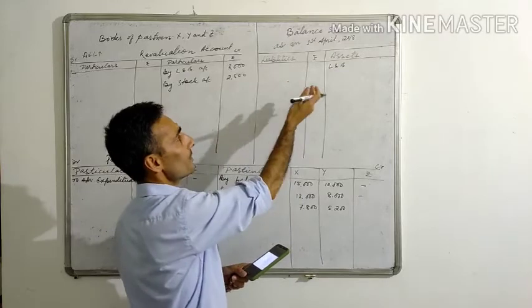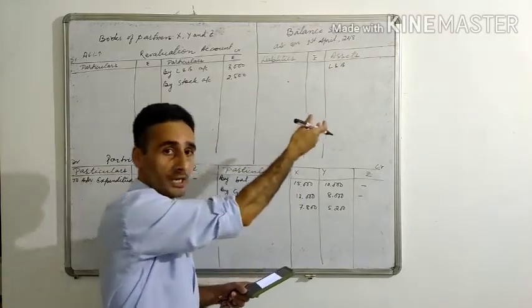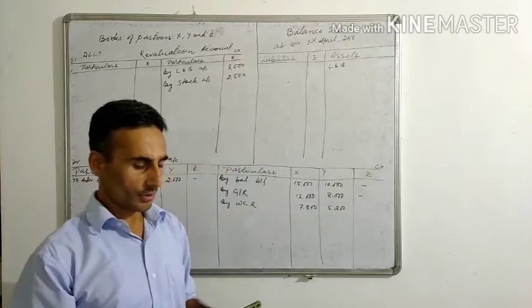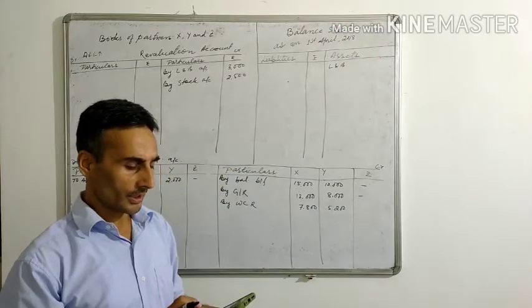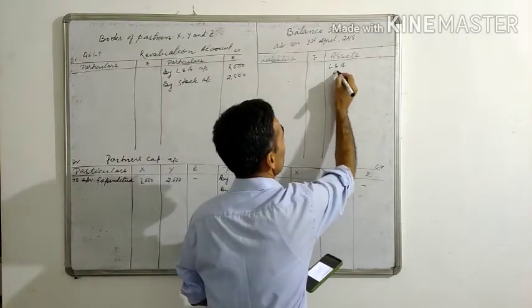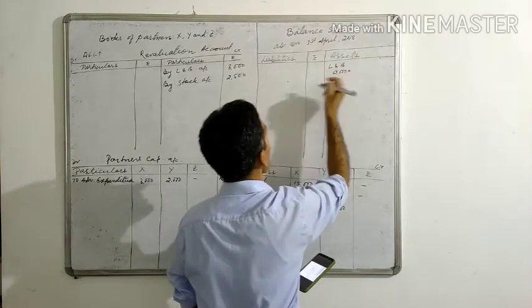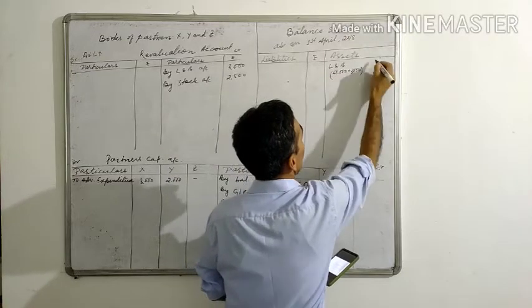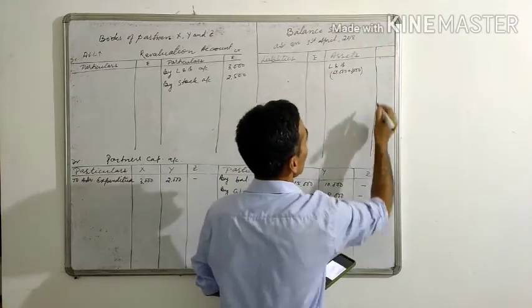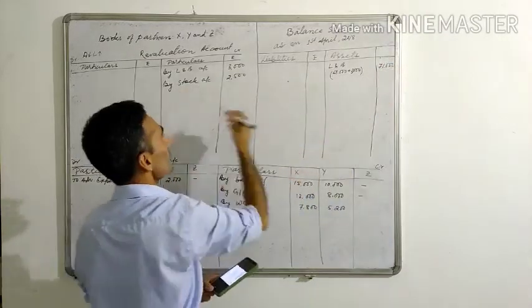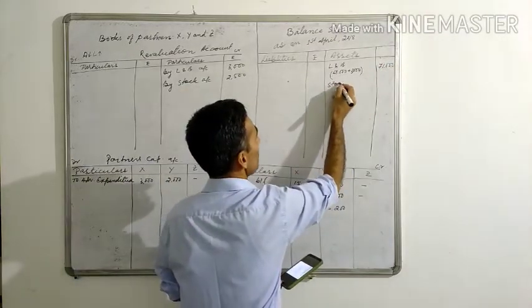When you take land and building in the new balance sheet, you have to take the new value. So what is the old value? The old value of land and building is 68,000 here. So this is 68,000 plus this increase of 3,000. So we'll give you 71,000.